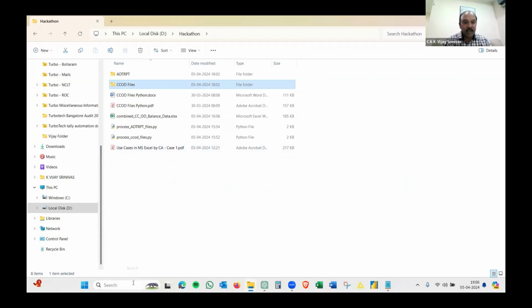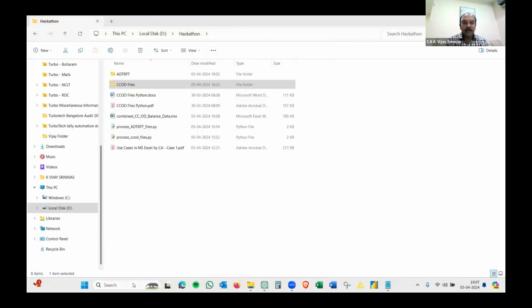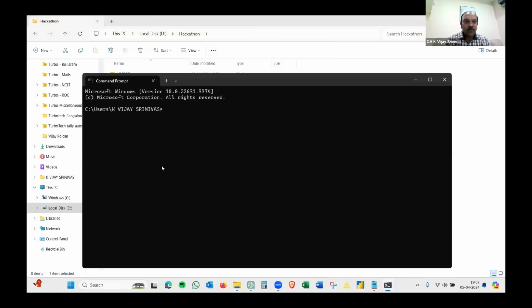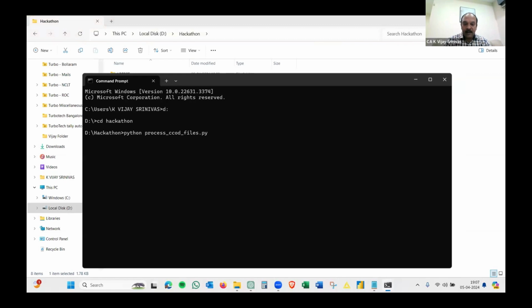What it said is, okay, you open a command prompt first. I said, okay, fine, I'll open a command prompt. And then next, you go to the drive where your folders are. Okay, fine, I'll go to the drive where my folders are. And how to use CD and all, you can directly ask ChatGPT. Then it said, okay, type Python and just type the file name where you copied the code. I said, okay, fine, I'll copy the name and I'll say yes. And just see how many seconds it will take to consolidate all that.